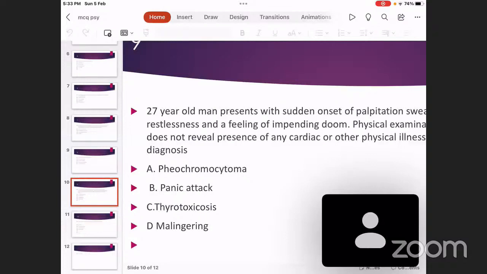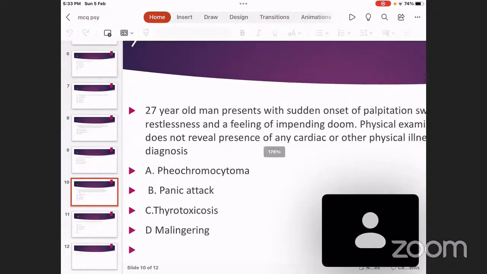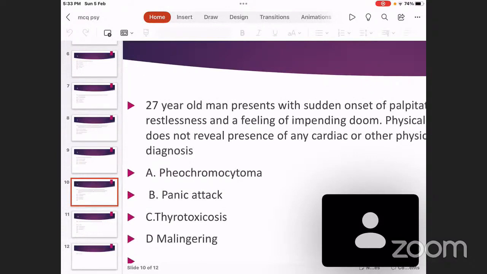So the other choices given, 2 of them are medical conditions. Pheochromocytoma, we know it's a tumor of the adrenal medulla which secretes catecholamines. It can present with episodic headache and episodic anxiety. So pheochromocytoma, some MCQs can be asked. The clinical diagnosis of pheochromocytoma is by checking the blood pressure, and after that you do a firm bilateral abdominal palpation and then recheck the BP. The BP shoots up. It is probably an indicator of pheochromocytoma.